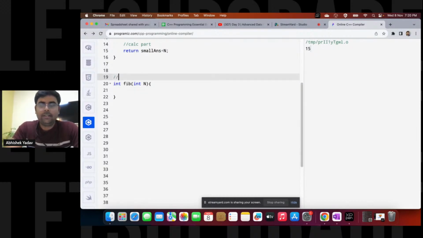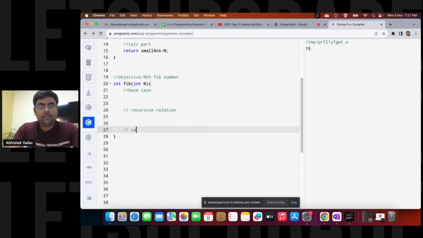The objective is very clear: we have to calculate the nth Fibonacci number. After that, we have the base case, we have the recursive relation, and we have the calculation part, right?